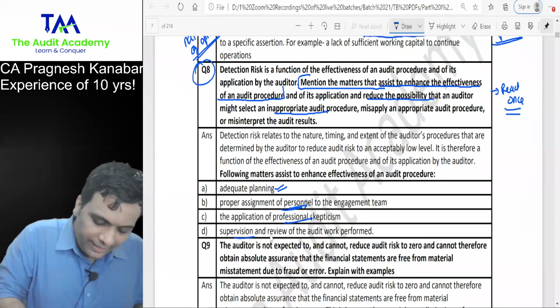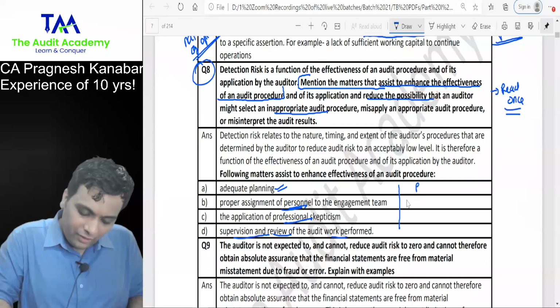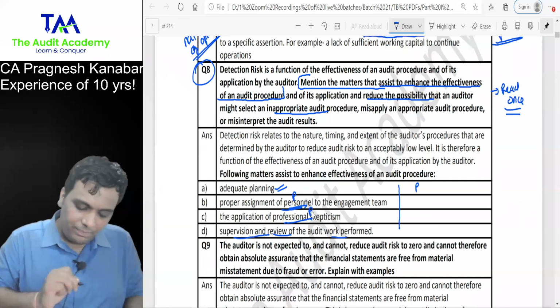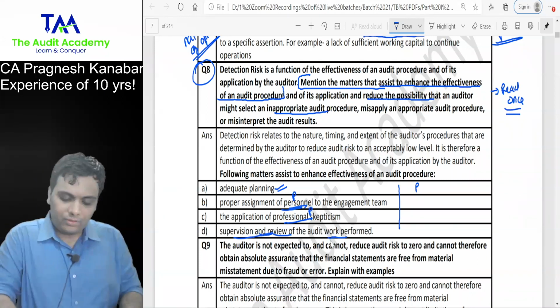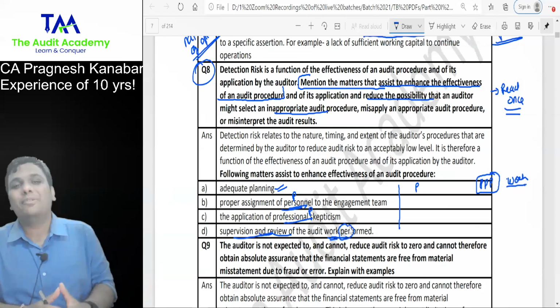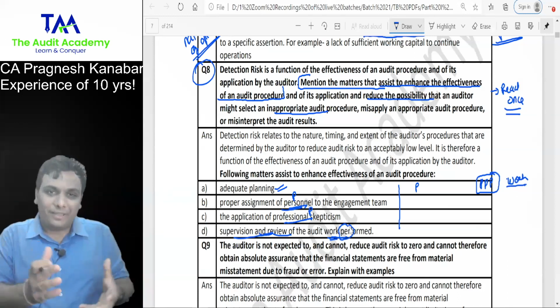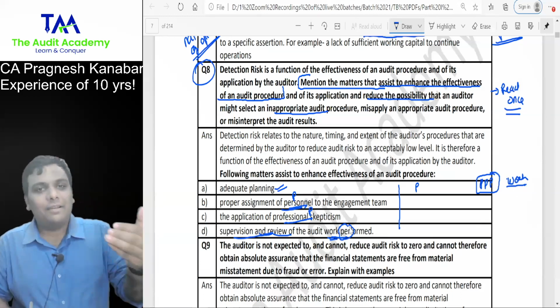I need to supervise and review the work performed. So P for planning, P for personnel, P for professional skepticism, and then supervise and review the work performed. You can take P for performed also, but then it will be too many Ps. That is how I will reduce my detection risk.